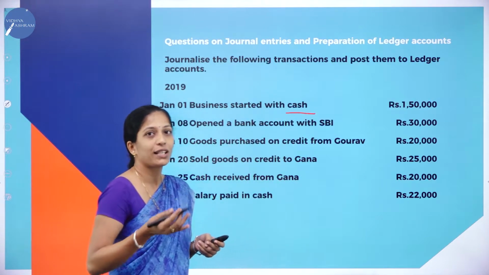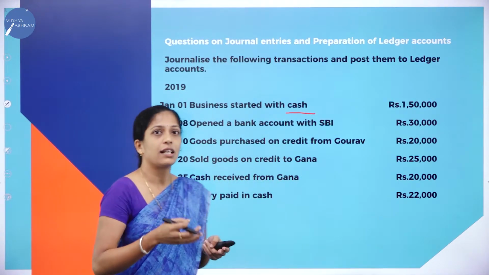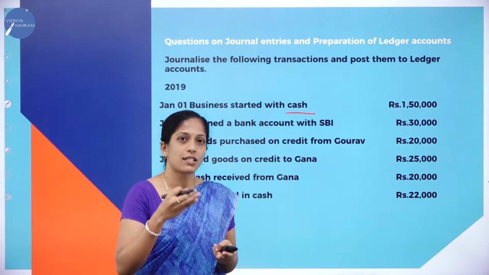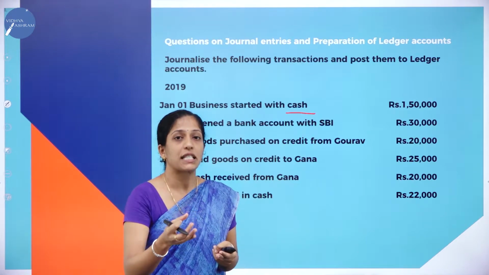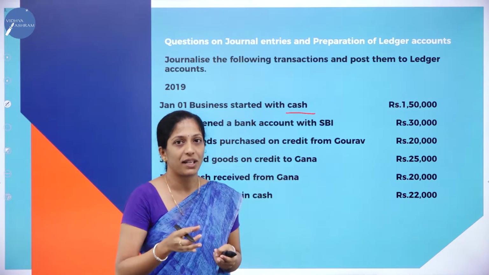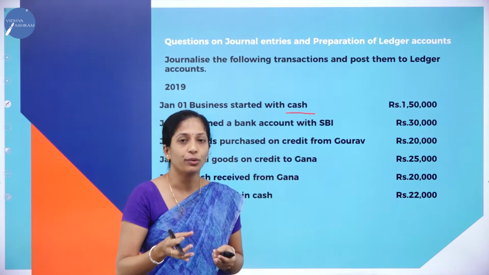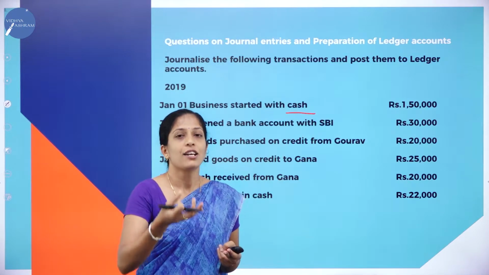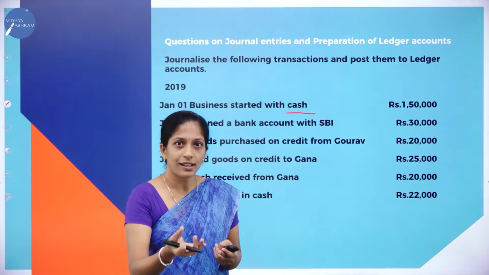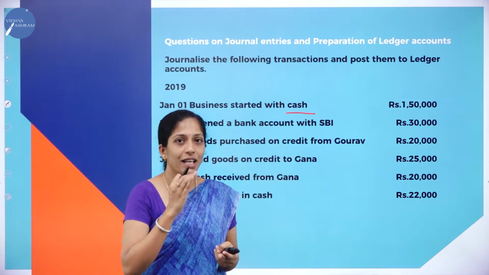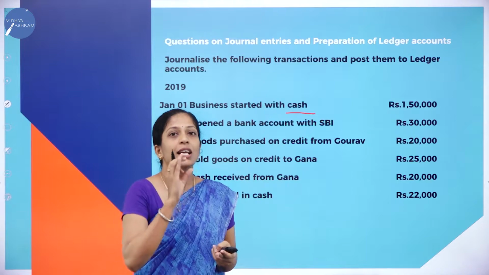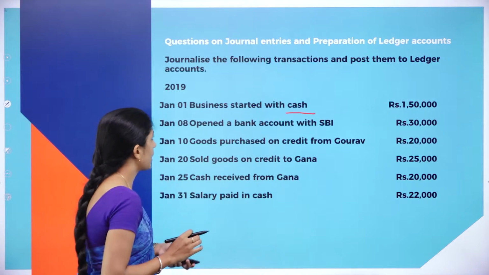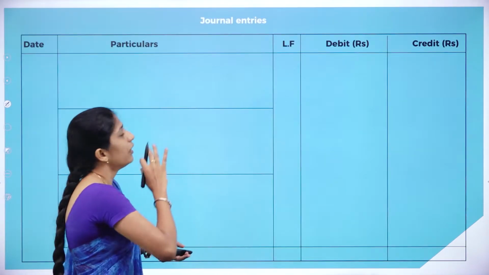So, you might be knowing the journal entry. Here they have started business with cash. So, what comes to the business? Cash comes to the business. Cash is an asset. So, what is the rule of asset? Increase in asset has to be debited. So, cash account debit. Cash is introduced into the business. It is nothing but capital, right? Capital is a liability. So, increase in liability has to be credited. So, what would be your journal entry? Cash account debit to capital account rupees 1,50,000.